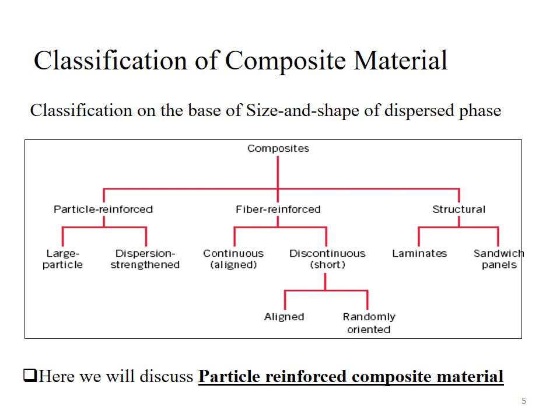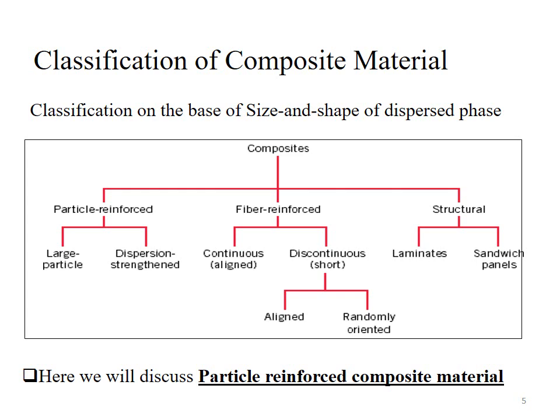The third type of composite material, on the basis of size and shape of the dispersed phase, is structural composite material. In structural composite material, the structure of the composite will be different. So on the basis of structural difference, the composite material consists of two types.